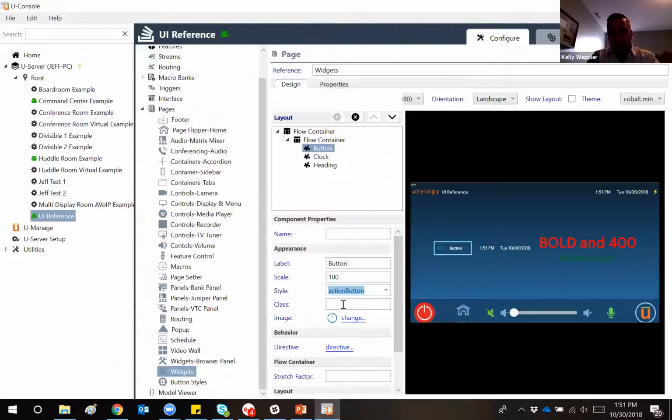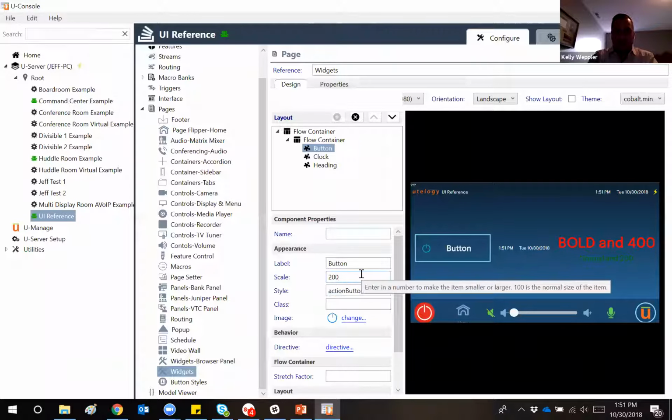Just like I showed you earlier in the routing components where I was resizing and manipulating that, I can also change the scale of the button. So I could set this to a value of 200, for instance, and you can see in the preview window that it's changing the size of that button. I'm just going to go ahead and set this back to defaults.